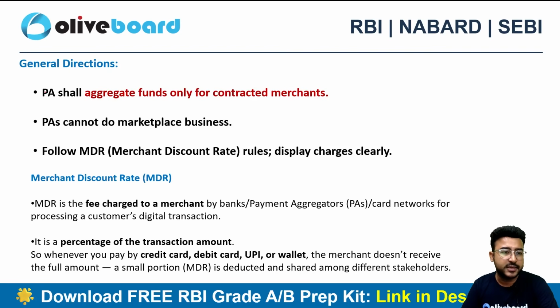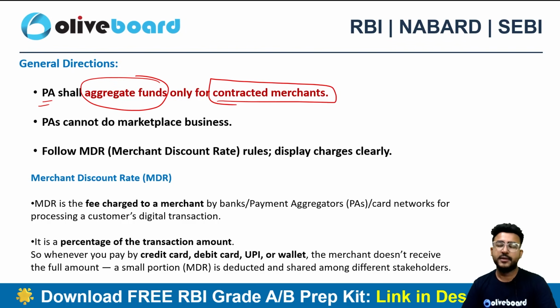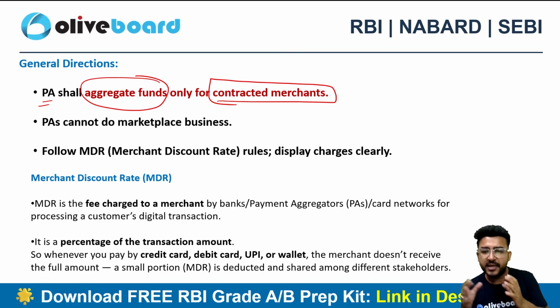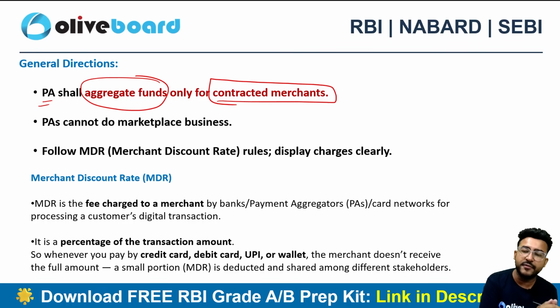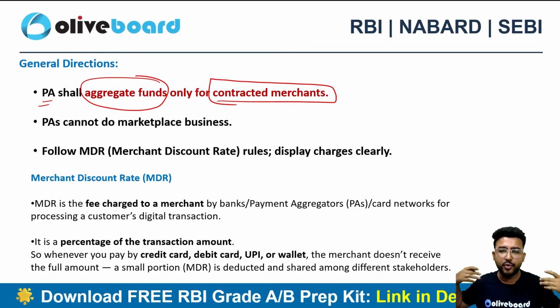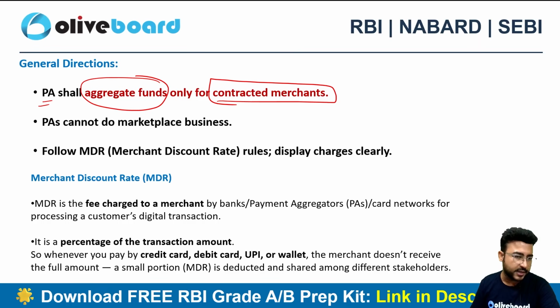Coming to the general directions, a payment aggregator shall aggregate funds only from contracted merchants. So every payment aggregator has some contracted merchants, and you can aggregate funds on behalf of the registered contracted merchants only, those merchants with whom you have signed a contract, basically, right? Let's suppose I'm a new merchant. Now the payment aggregator won't be accepting my payments. They won't be aggregating my funds. Why? Because I'm not a contracted merchant. So that's the number one requirement here.